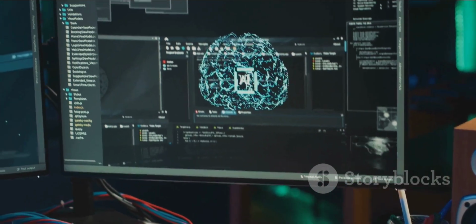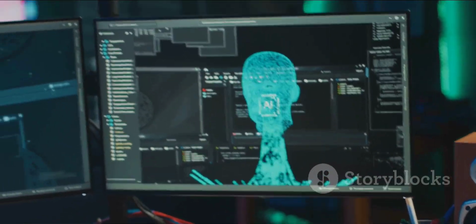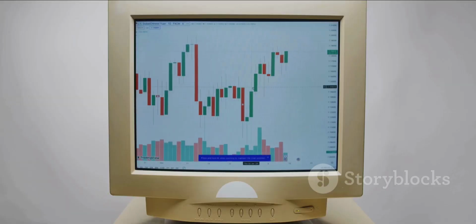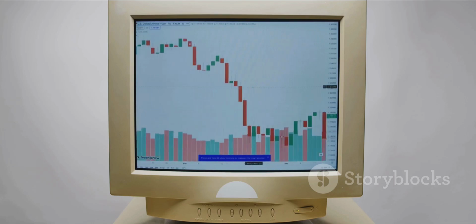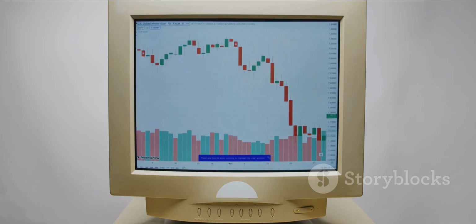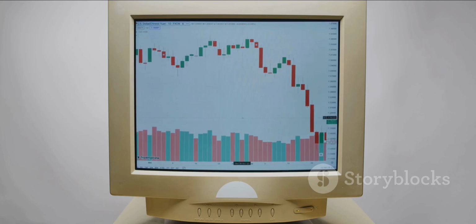Next, we must create training examples from our historical data. For instance, we could take a sequence of 60 consecutive days of closing prices as our input, the features, and use the closing price of the 61st day as the output, the label. We slide this 61-day window across our entire data set to generate hundreds or thousands of these training examples.